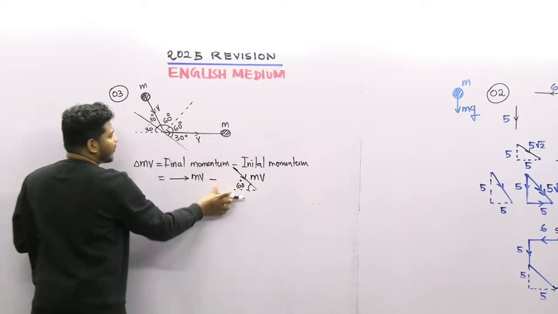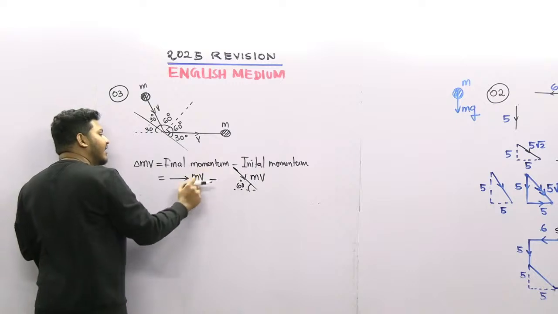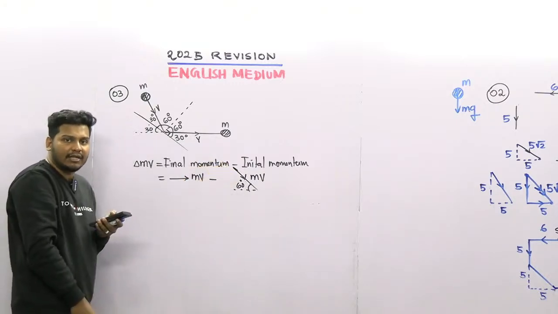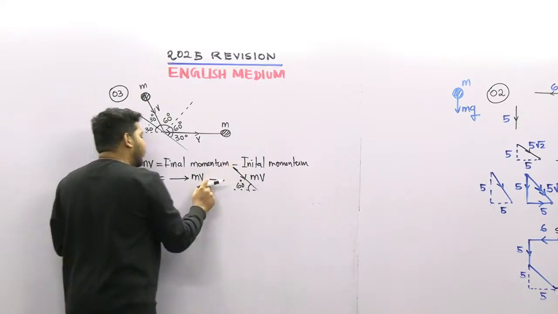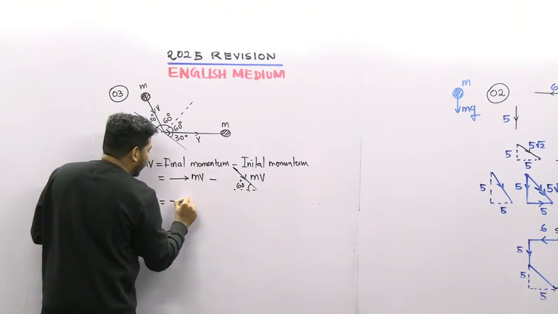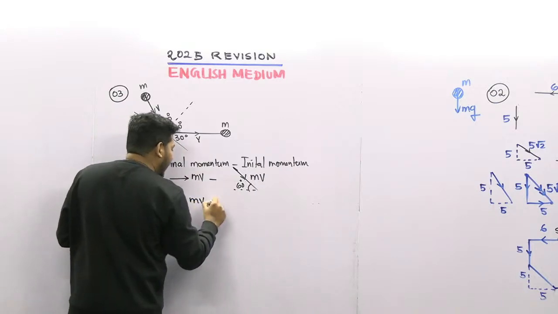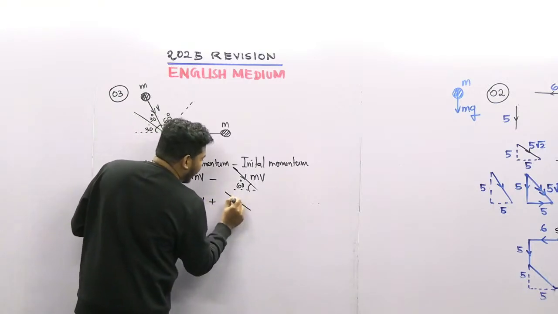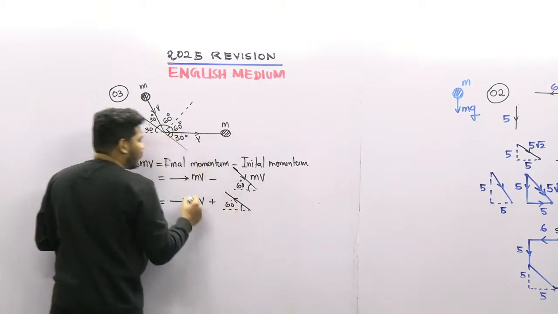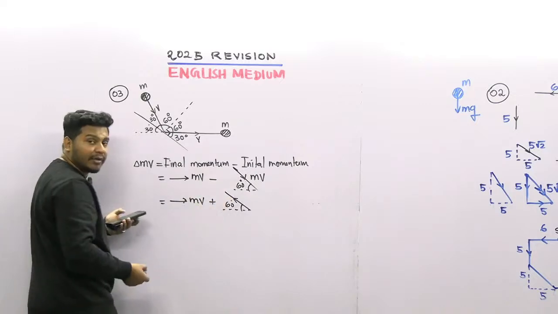Okay, so look at this one. So I am subtracting the vectors here. So we can change this subtraction to addition by changing this direction. So minus into direction, that means that will change the direction. So here I can write like this, MV plus, so opposite direction, 60 degree. So for these two vectors, I am going to add.